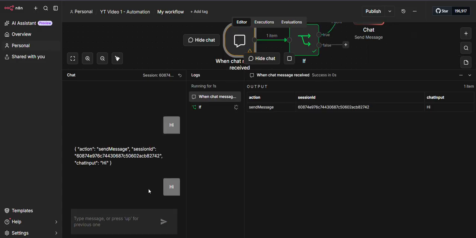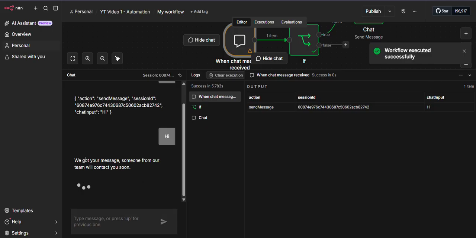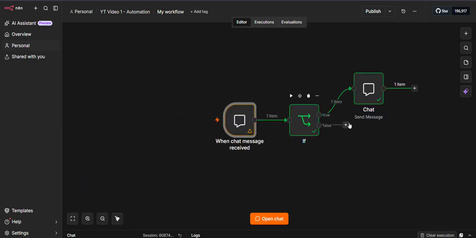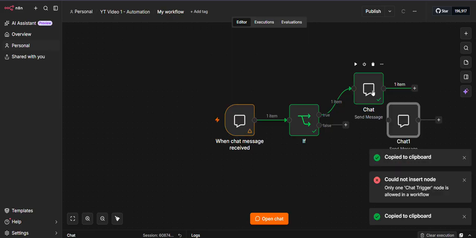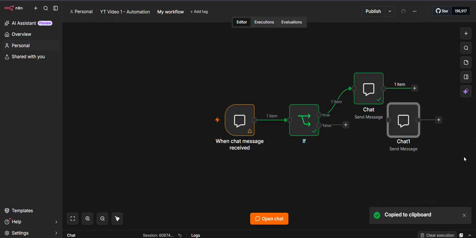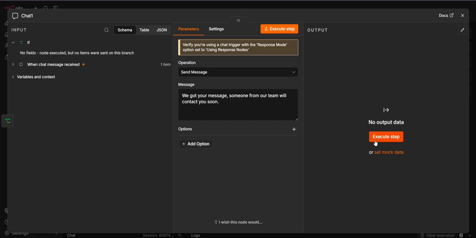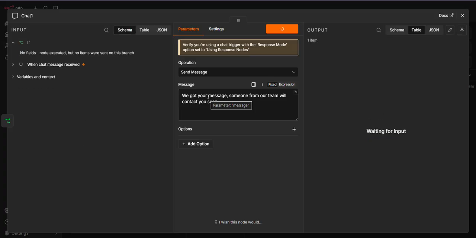Okay, I sent this hi message, and yeah, I got this response that we got your message, someone from our team will contact you soon. So this is the basic automation. And yeah, here if you want to set up your false branch, then you can also do that, right? If the user messages something else, then again you can build this branch and you can send other messages as well.